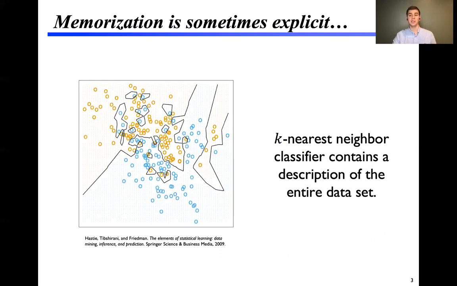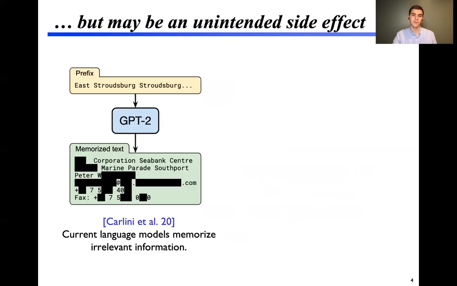Memorization is sometimes an explicit part of the training process. For instance, the famous k-nearest neighbors classifier contains a description of the entire data set. This is not a surprise. This is really what it's designed to do. But memorization can sometimes happen in unexpected places.